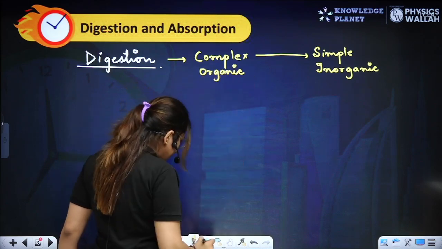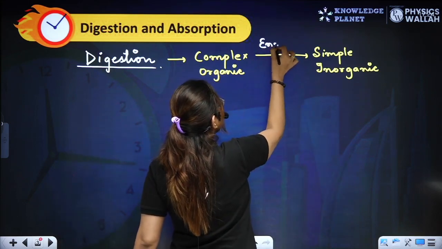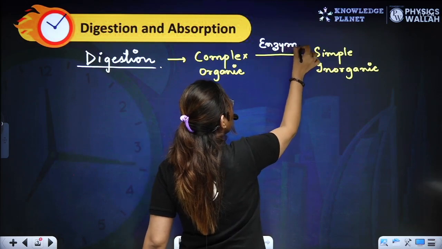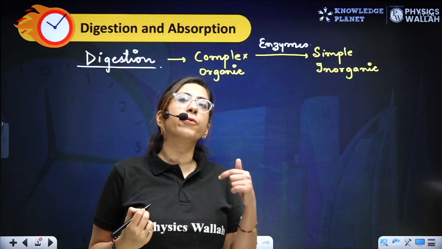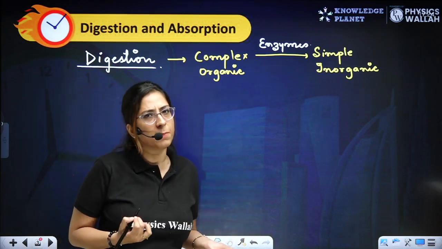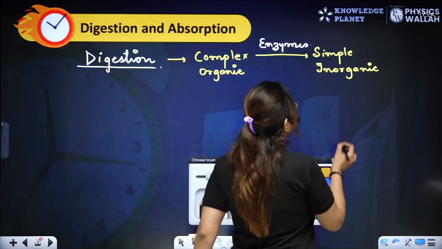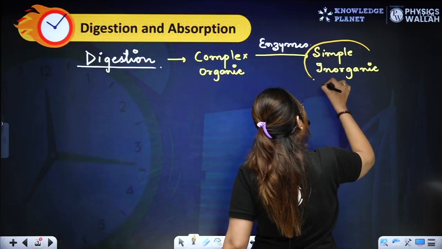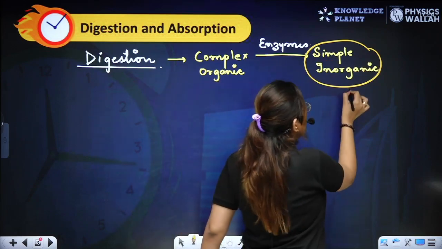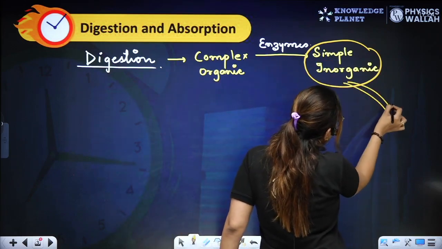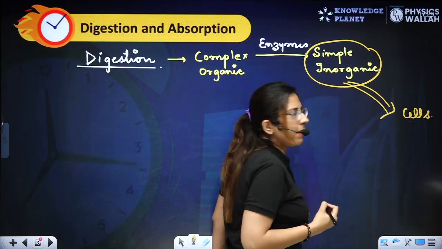And how does it happen? Because our whole digestive system is filled with so many enzymes. And yes, these enzymes are under the control of various hormones which are also secreted by the body. Clear, buddies? Now these simple inorganic substances are being taken up by the body cells.